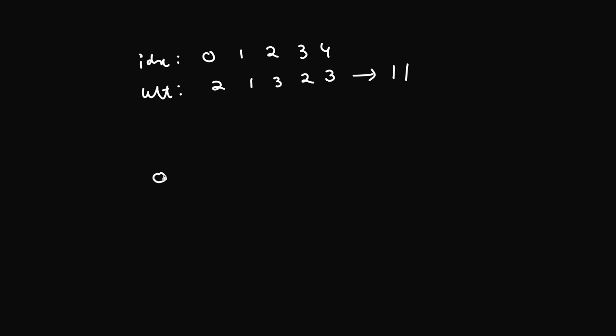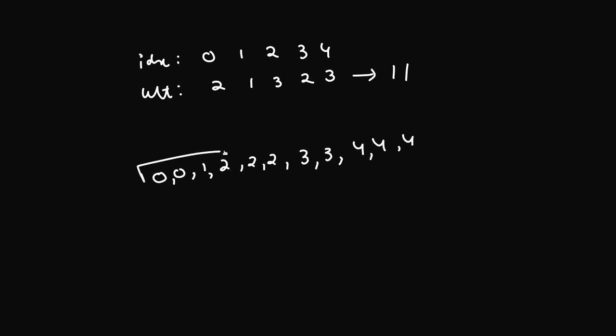So I'll have this array: 0 0, because I've repeated 0 two times. Then I'll repeat 1 one time, then 2 three times, then 3 two times, and 4 three times. So we have a total of 11 elements.